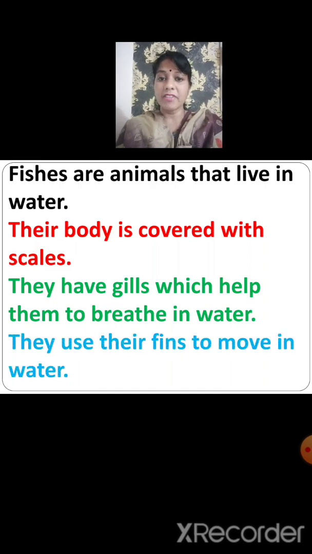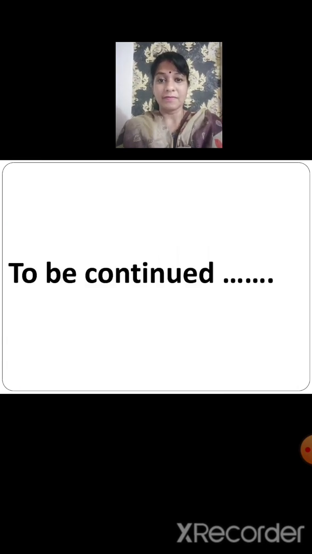They use their fins to move in water. Just as we use our legs to walk on land, just as animals use their legs to walk on land and birds also use their legs to walk on land, fishes use their fins to move in water.